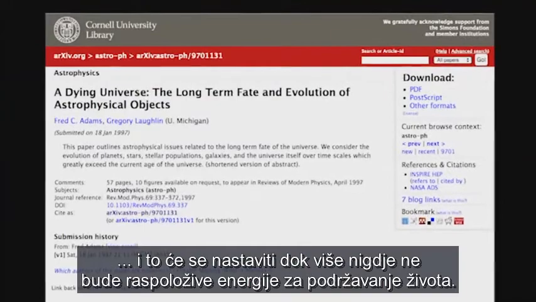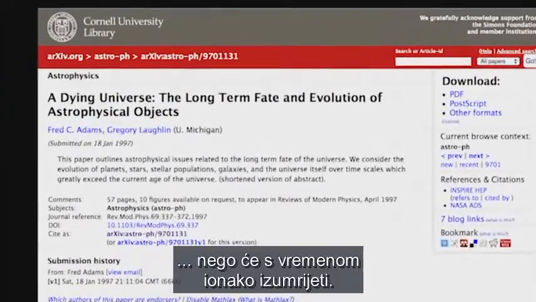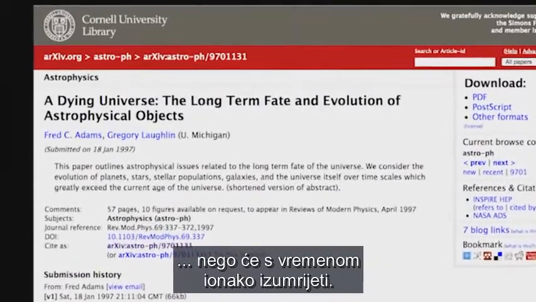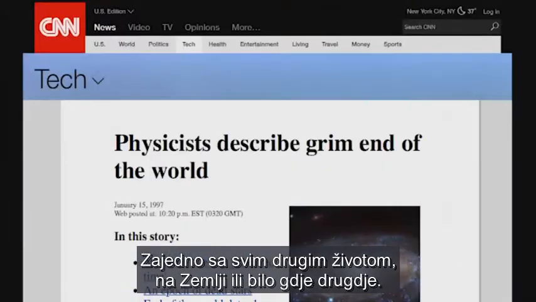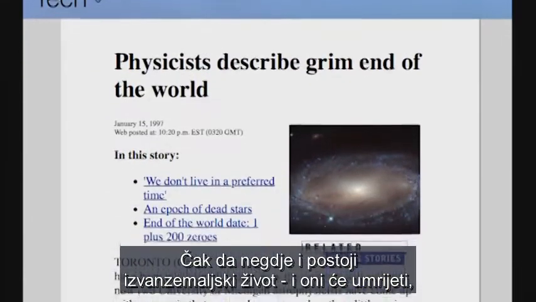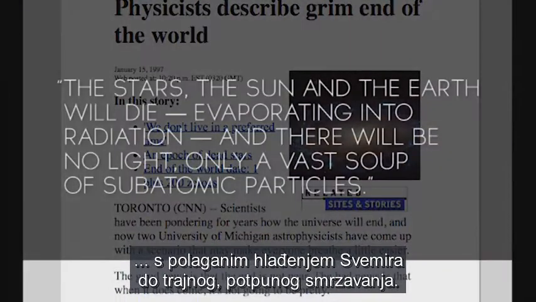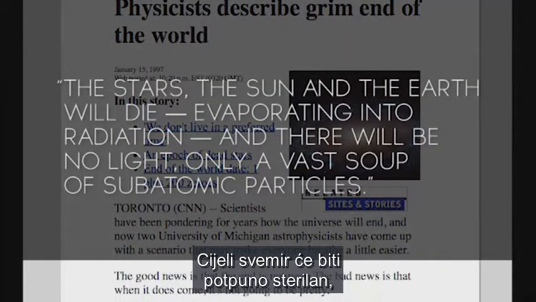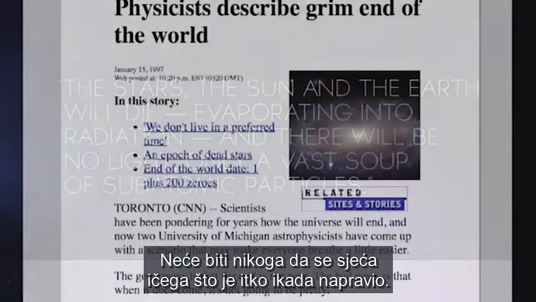Not only is humanity insignificant and irrelevant, our species will eventually be extinct anyway, along with all other life on planet Earth or anywhere else. Even if there's alien life out there somewhere, it will die too. As the universe slowly cools into a permanent total freeze, the entire universe will be completely sterile, completely lifeless, forever. There will be nobody to remember anything that anybody ever did.